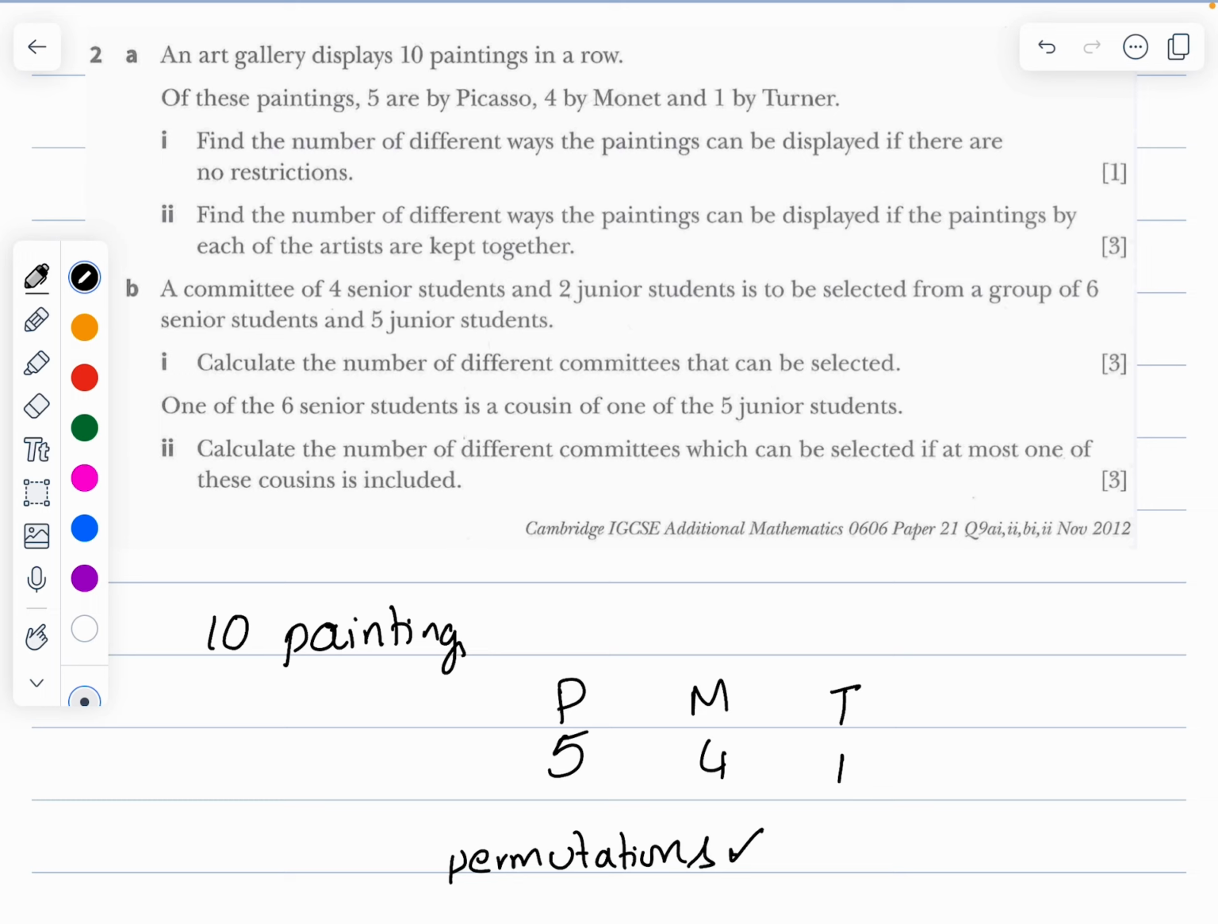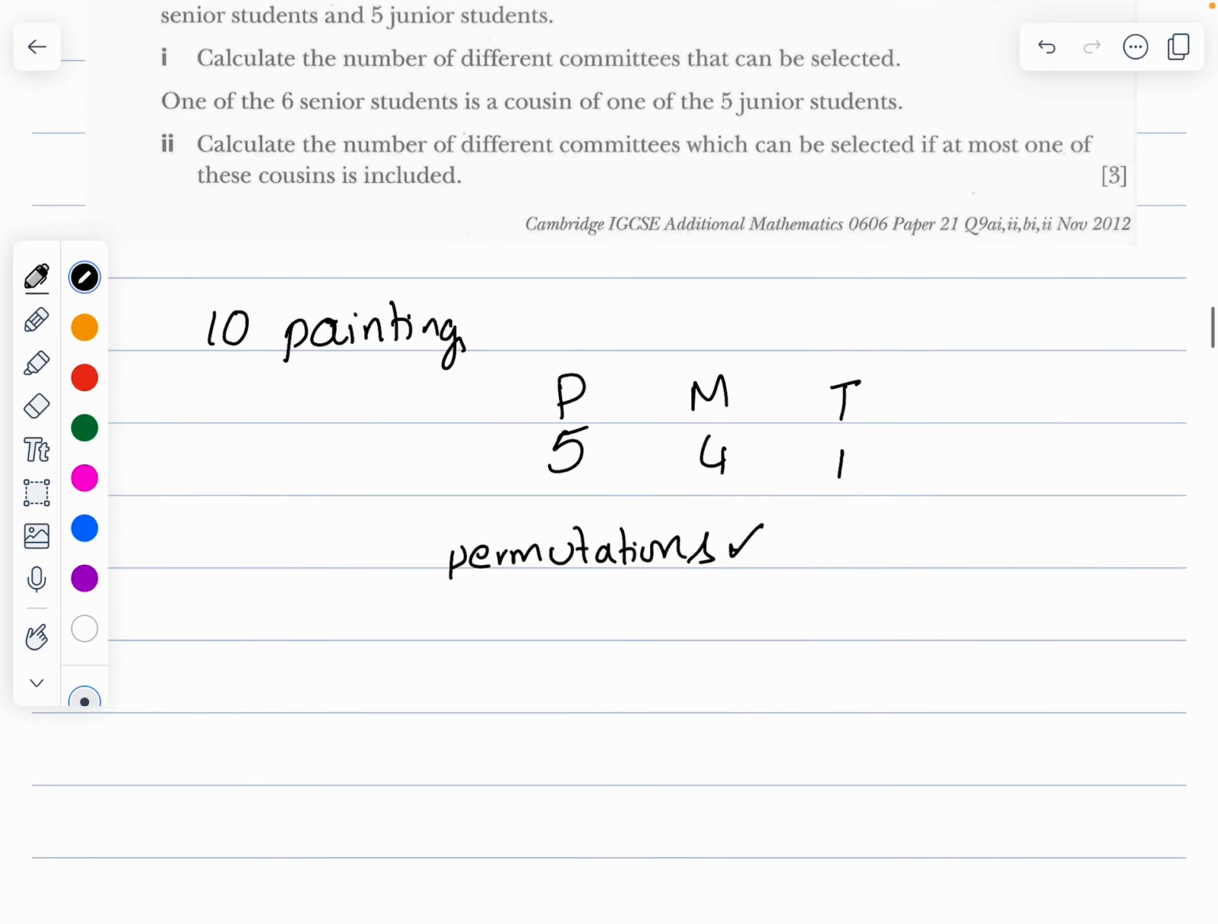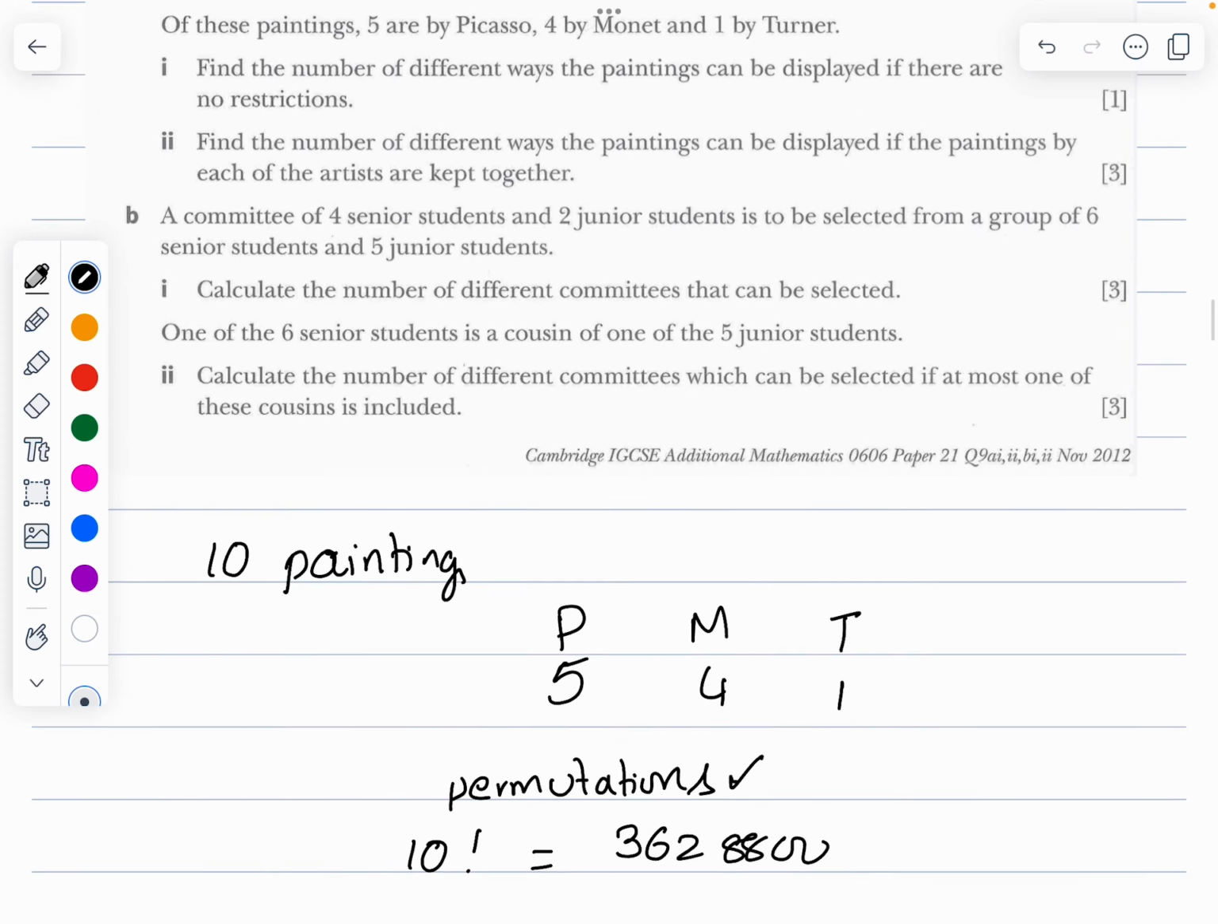So what am I going to do? I am going to find the permutations for this, which is 10 factorial. 10 factorial gives me 3628800.